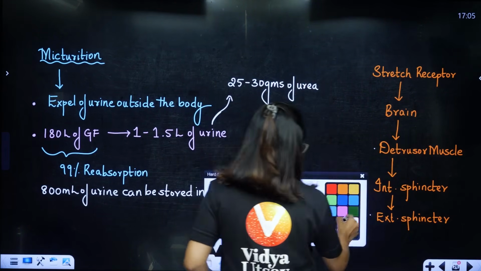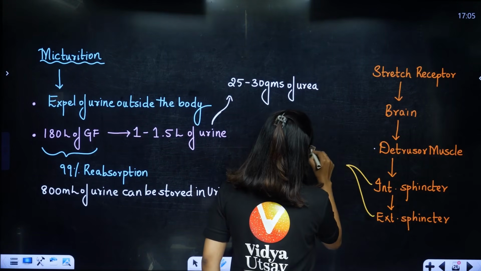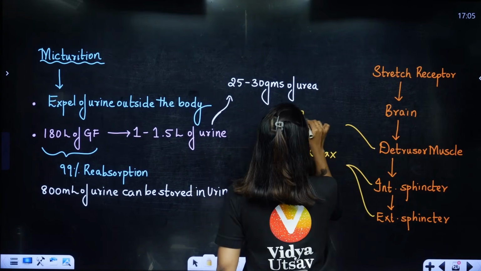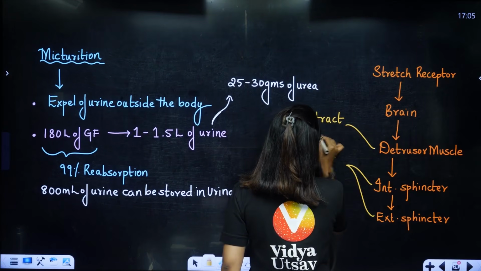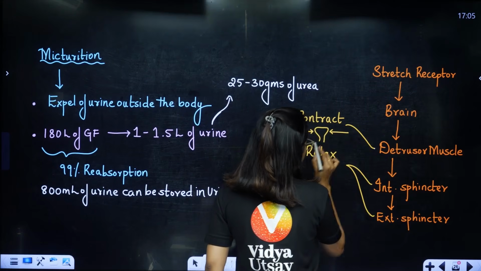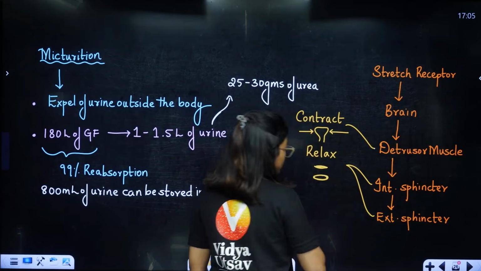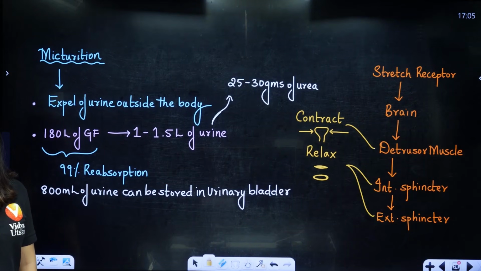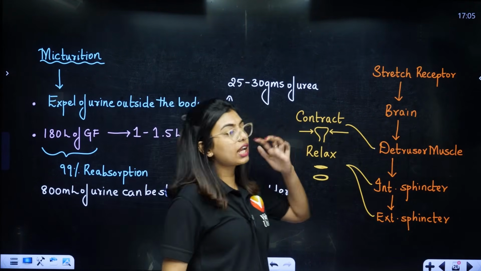Now I told you students, sphincters have to relax, and the urinary bladder has to contract. Then only this process will happen, because contraction should happen of the urinary bladder. Yes ma'am, and the sphincter muscles which were kept tight like this should start relaxing so as to release the urine out. Correct? Okay, this is what is called micturition. So this is the entire flow.